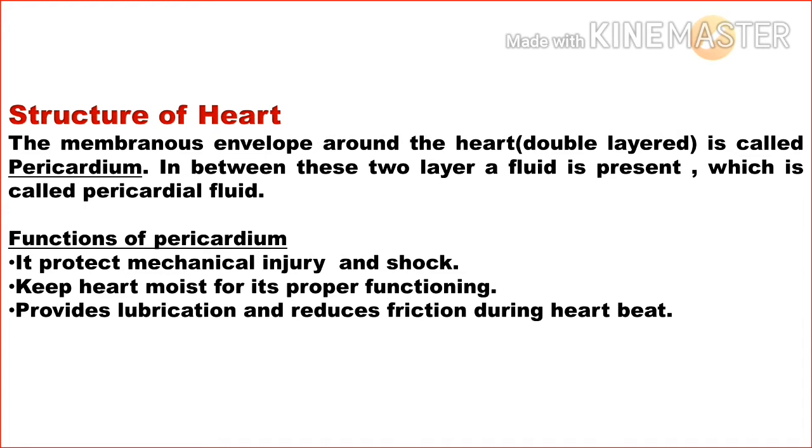These are the functions of the pericardium and pericardial fluid.